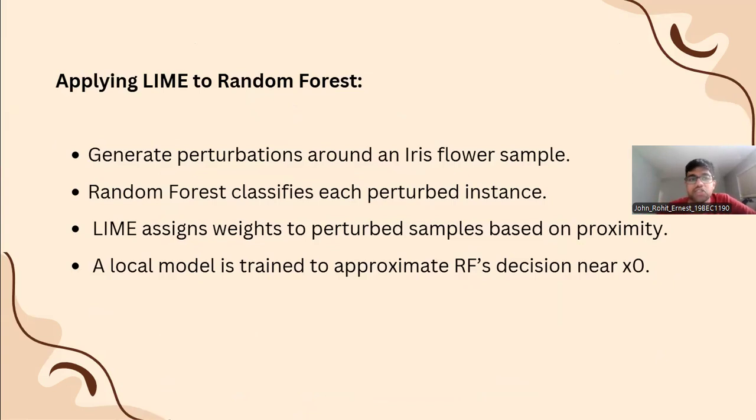In our case, we are applying LIME to the random forest. We generate perturbations around an iris flower sample, and then the random forest classifies each perturbed instance, and then LIME assigns weight to perturbed samples based on proximity. After which we train a local surrogate model. We train a local model to approximate the random forest decision near x naught.